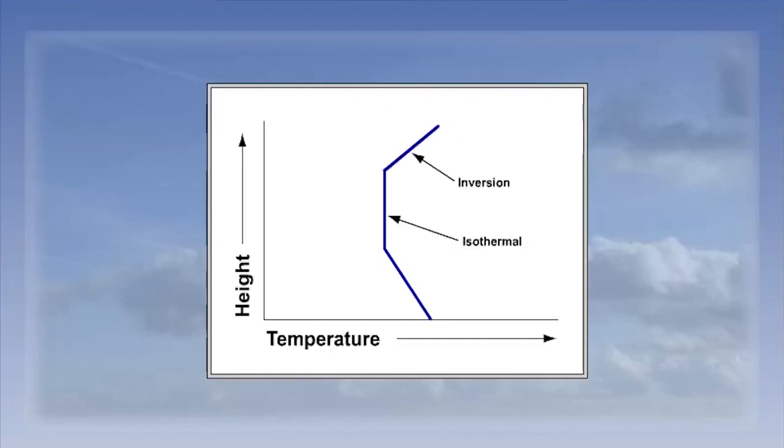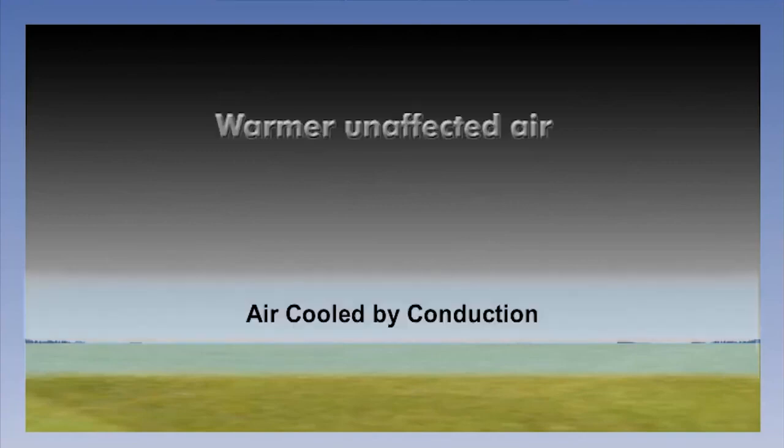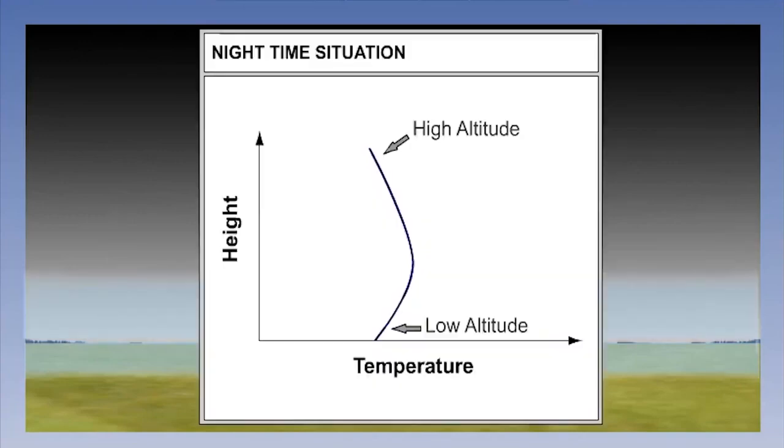Where the temperature rises with increasing height, we have what is called a temperature inversion. An inversion would typically form at the Earth's surface on a still, clear night in winter, when the ground temperature falls quickly and the air immediately above it cools by conduction. Here's the temperature height graph again.